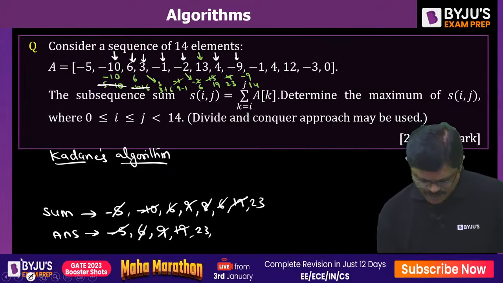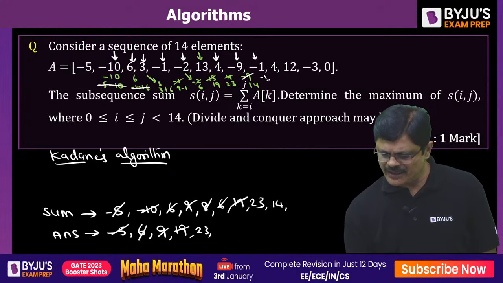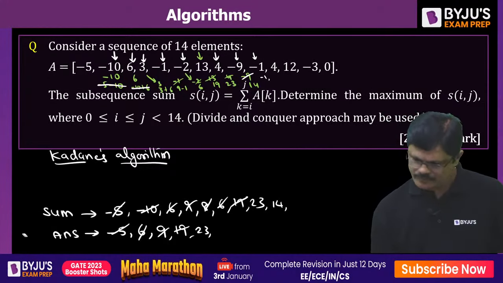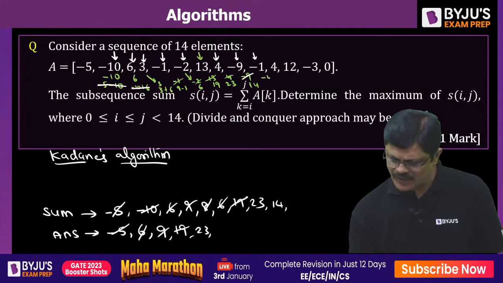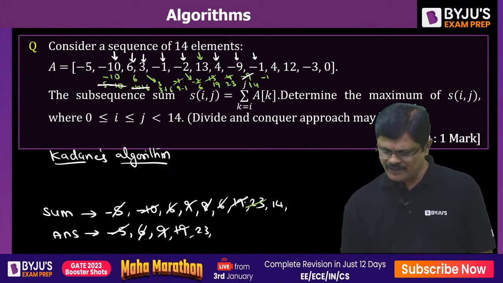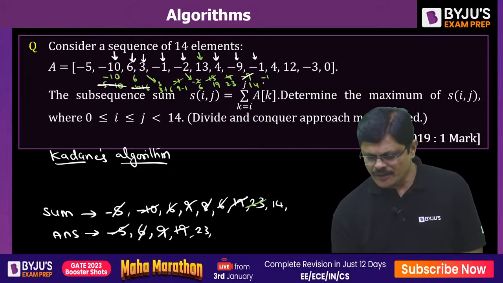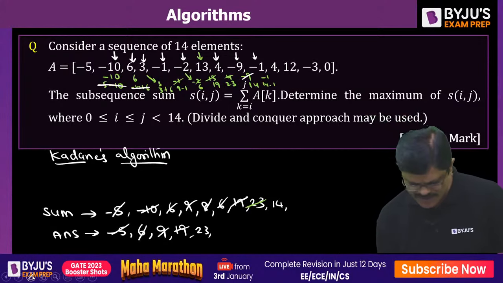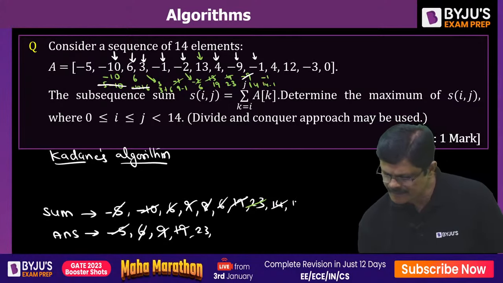Very good. Next index, -1. This is cancelled now. 14 minus 1 is 13. So this is updated with 13, my dear friends.